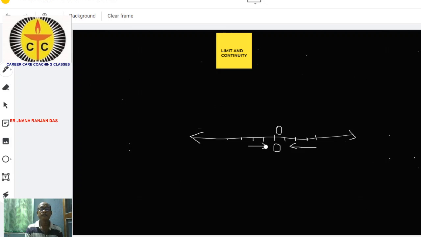To clarify this, I will take a graph. This is your x-axis, and this is the y-axis. I have told you that you can draw the graph of any function.